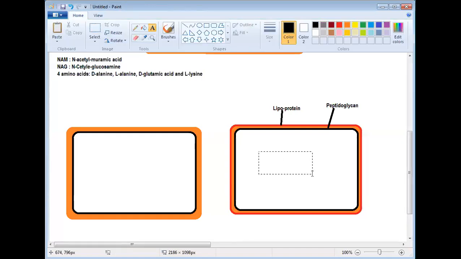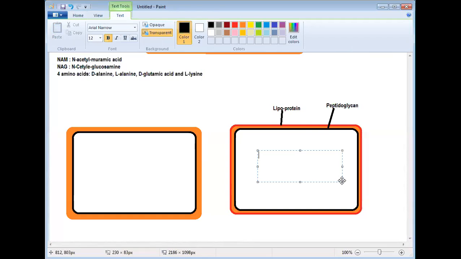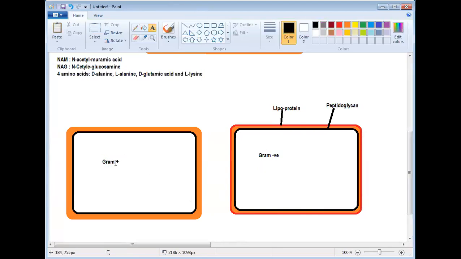Wait. Now see, imagine this point. It is Gram positive bacteria. Why is it Gram positive bacteria? It can retain Gram stain. Yes, exactly.